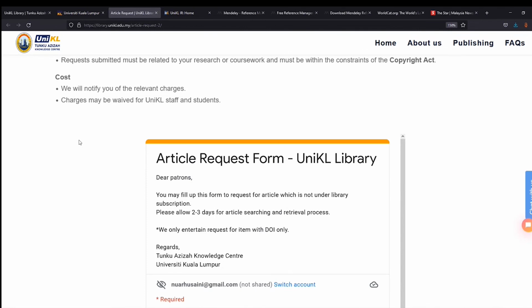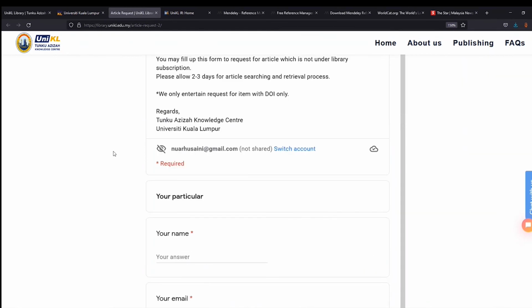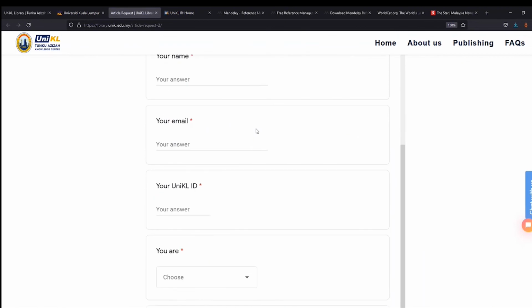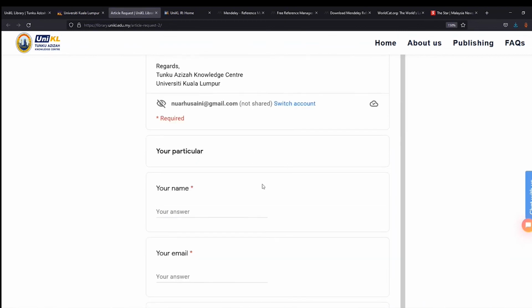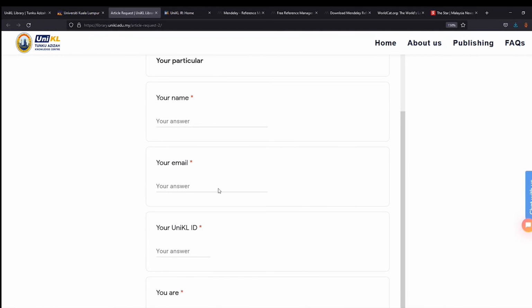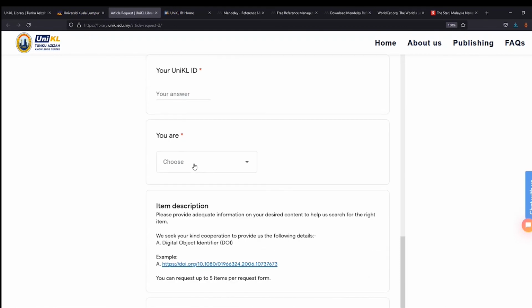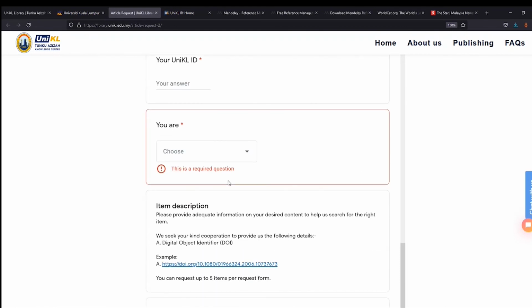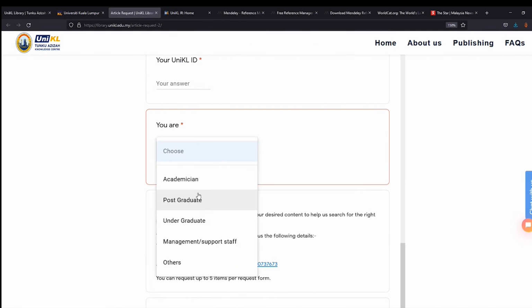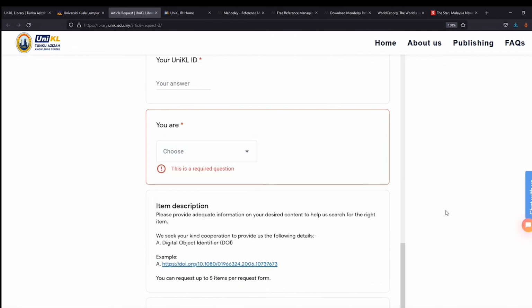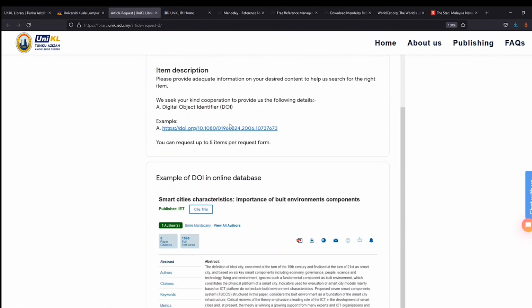So this is the article service that we can provide to all of the postgraduate students. If you scroll down, you can just enter your particulars in this form: your name, your email, your ID, and you have to declare whether you are a student, academic, postgraduate, undergraduate, or management. The item description that we need is only the DOI. Don't give us the article title.